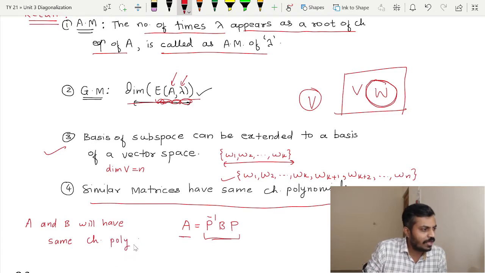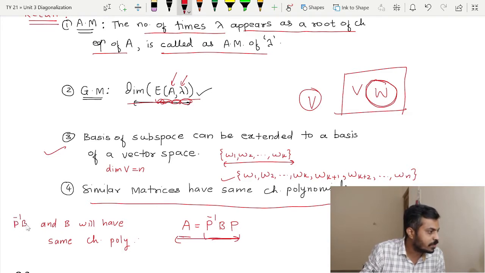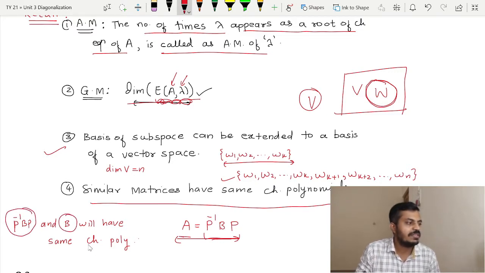Since A and B are similar, the value of A is nothing but P inverse B P. So in other words, P inverse B P and B always have the same characteristic polynomial. Just note that this P should be a non-singular matrix.